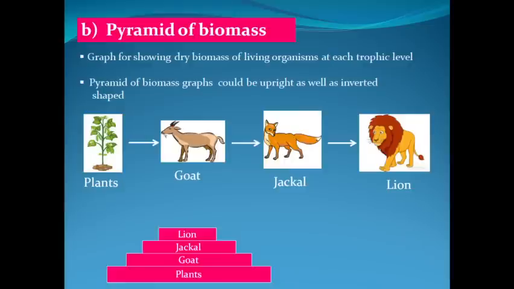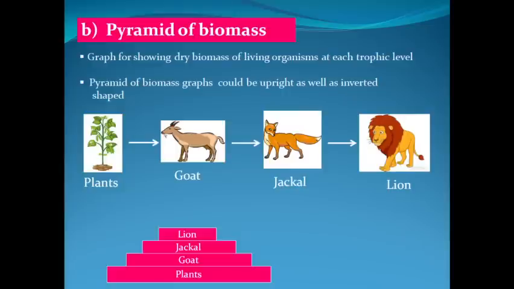Although the individual lion biomass could be much higher, because the population of lions is very less compared to the population of jackals, goats and plants. So when you multiply the individual biomass of the lion with the total number of lions in that forest, the cumulative or the total biomass will come small, less than what we can observe at jackal level or goat level.